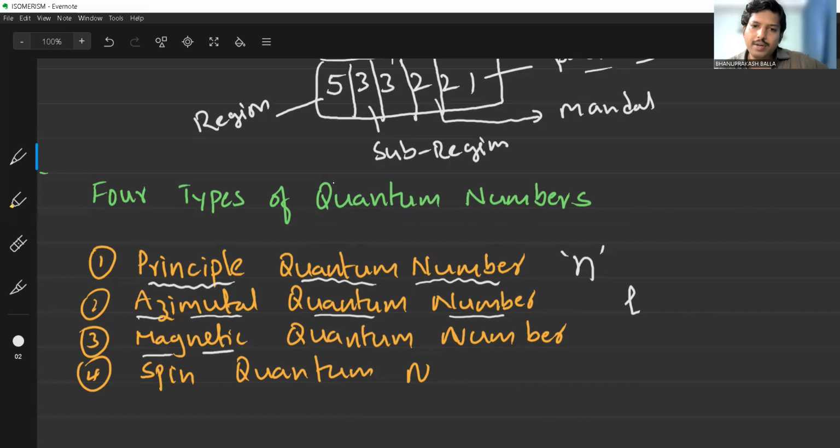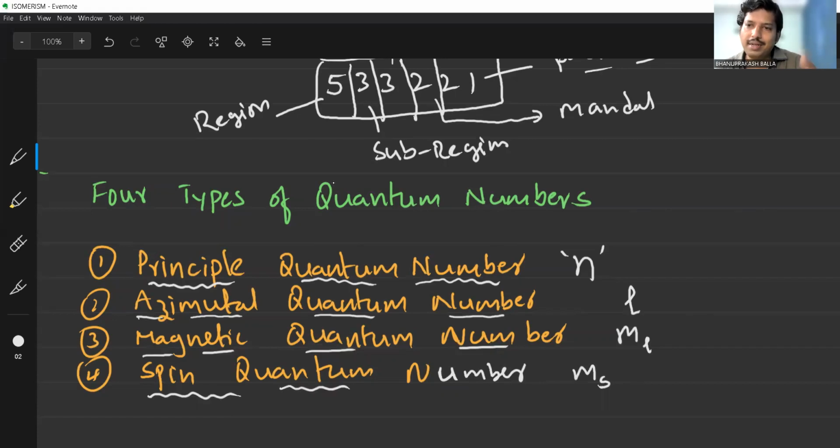The third one is the magnetic quantum number, indicated by ml. And the last quantum number is known as the spin quantum number, represented by the letter ms. So in our quantum numbers, the address of the electron has 4 parts. They are not digits, they are quantum numbers: n, l, ml and ms. These four are called the quantum numbers, simply the digits of the address of the electron.